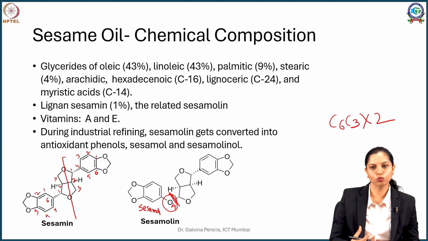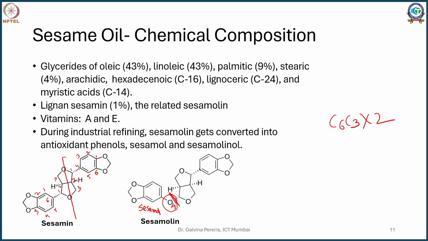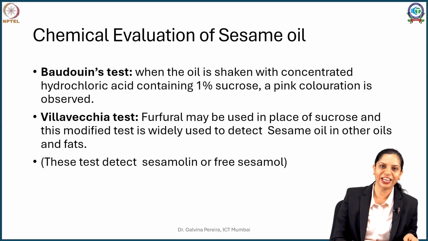So these are used for their lignan like saving effect. Apart from that, it contains very trace minute quantities of vitamin A, vitamin E, which are oil soluble vitamins. You can evaluate a genuine sesame oil by checking the lignan and the lignan derivative, that is your sesamolin and sesamol.